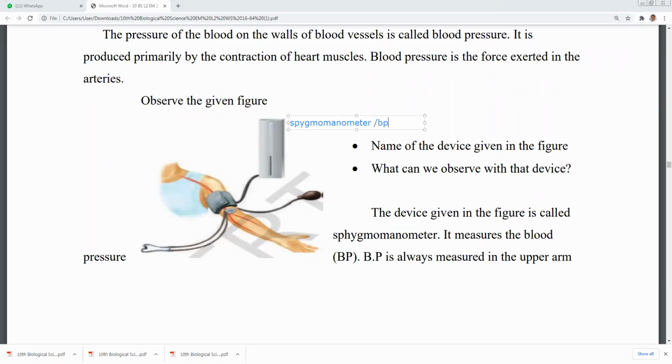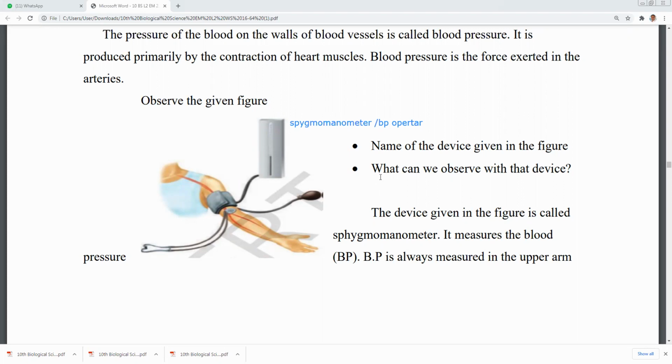So the question: the name of the device given in the figure is sphygmomanometer or BP operator, which measures the blood pressure.